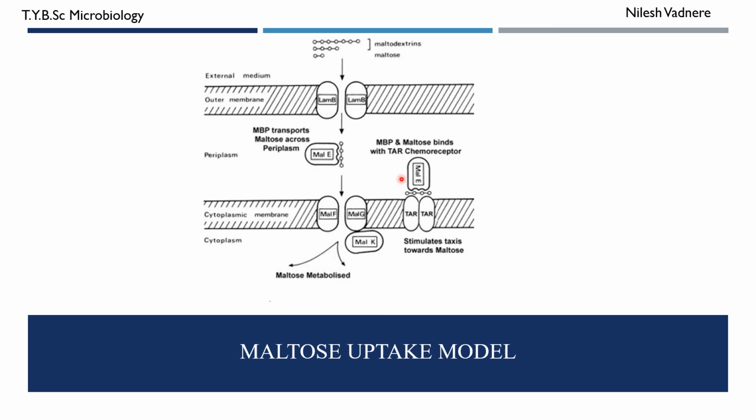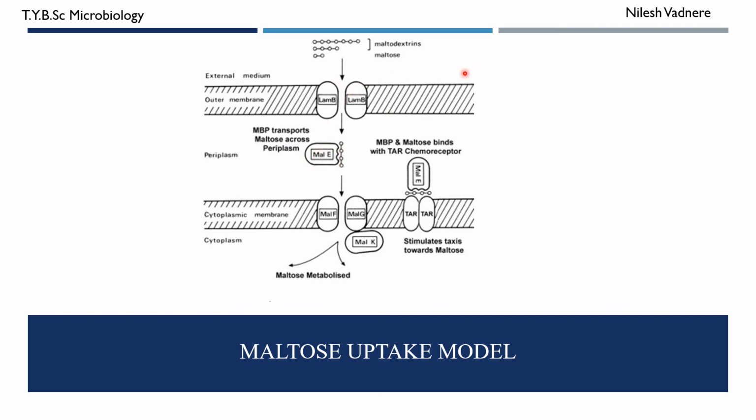Now why is this maltose uptake a shock sensitive system? Maltose uptake is a shock sensitive system because if the cell is subjected to osmotic shock with the help of EDTA and calcium ions, the outer membrane will get ruptured, and the MAL-E protein will be released.